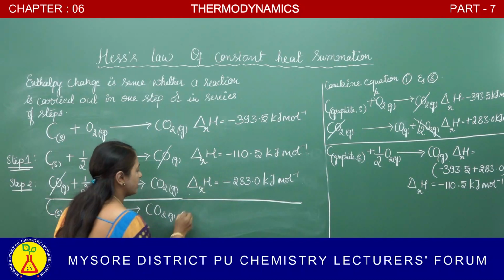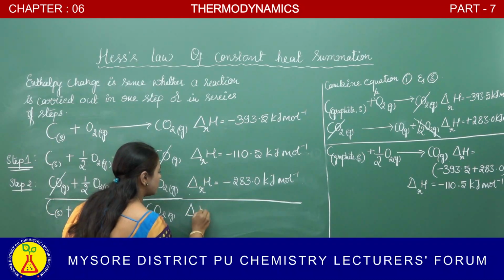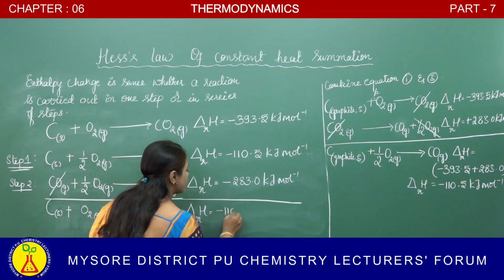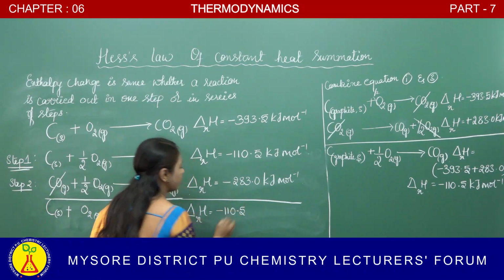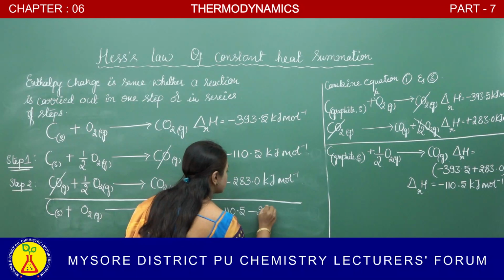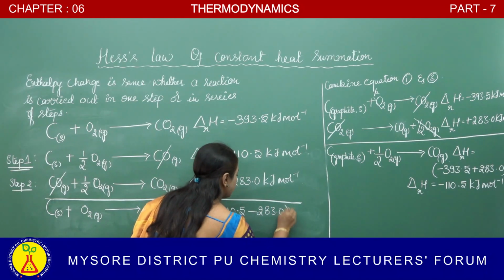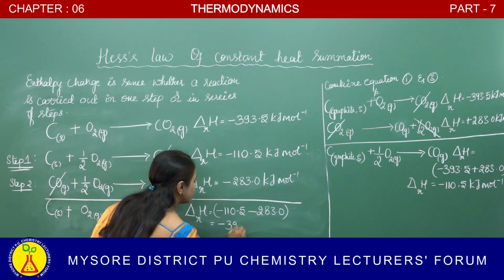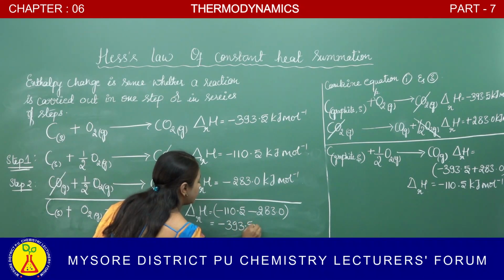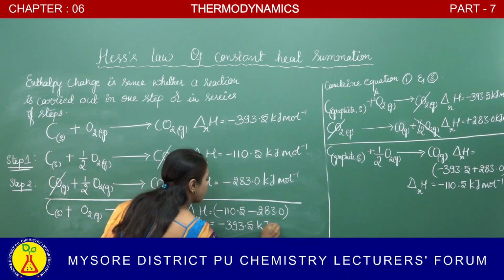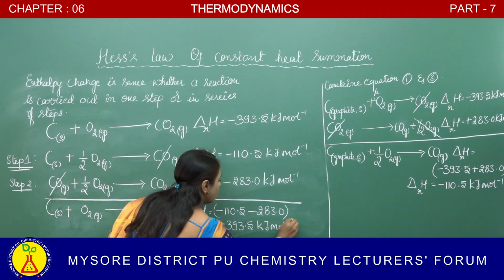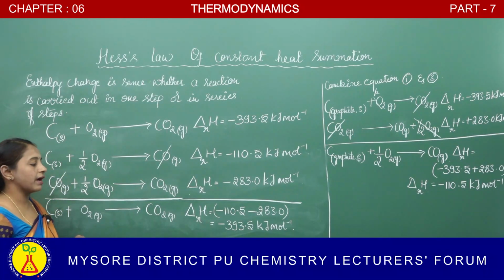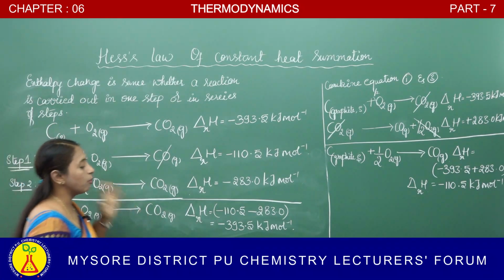So now we have combined the two. Let us combine these two enthalpies also: that is minus 110.5 and here minus 283. If you combine these two, you are going to get minus 393.5 kilojoule per mole.